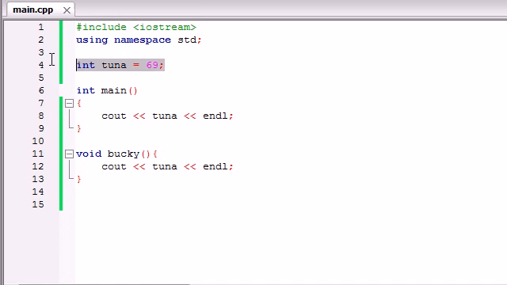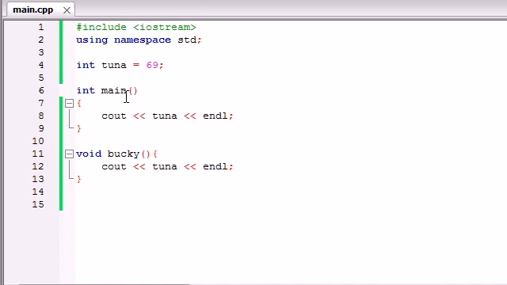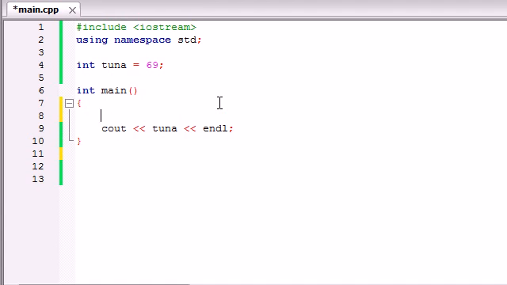Basically, where you create variables depends on where you can use them. So if you declare a variable in here, only main can use it. If you make one in here, only Bucky can use it. If you declare outside, both the functions can use it. But now we come across a little bit of a conundrum, and let's go ahead and delete Bucky for the rest of this tutorial because he was just an example. A dang fine one, but hey, he was an example.